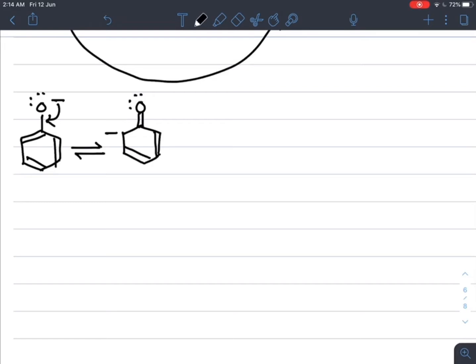Now the negative charge, that is the pair of electrons, is shifted in between two carbon atoms, and the pi bonded electrons are shifted onto this carbon. So we get the next resonating structure, where oxygen is doubly bonded with the benzene ring with two lone pairs. Now the negative charge shifts here, forming a double bond, and the other double bond remains. Then the negative charge shifts in between two carbon atoms and the pi bonded electrons shift onto the next carbon.